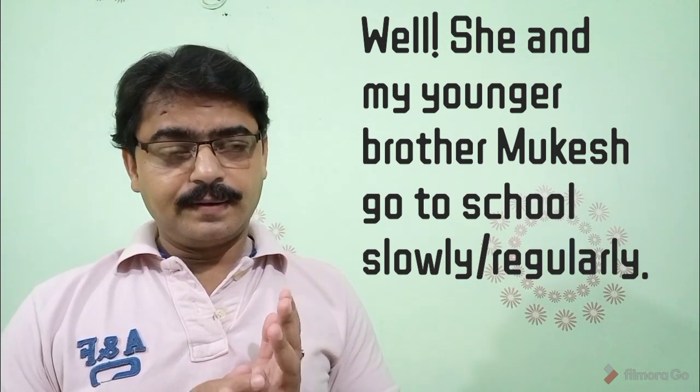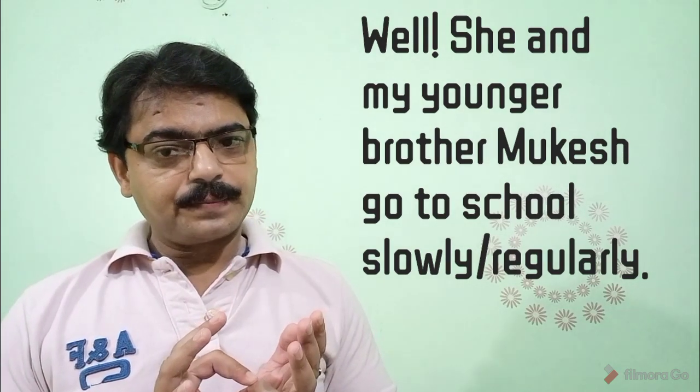Now, through just one sentence, I would like to cover all these parts of speech which I have just told you. And the sentence is before you. Well, she and my younger brother Mukesh go to school regularly. Well is an interjection here.